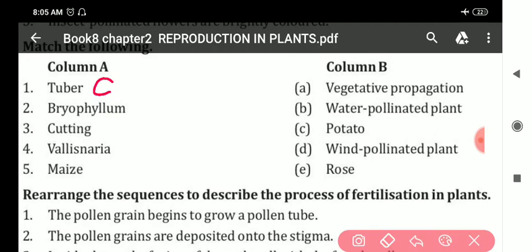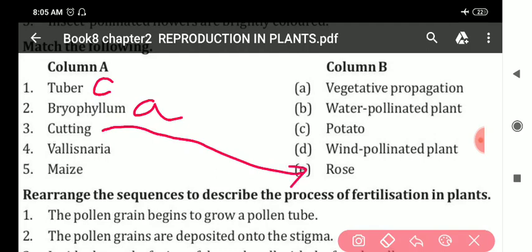Answer is A, vegetative propagation. For bryophyllum, answer is A, vegetative propagation. Next, for cutting, the answer is rose, E. Cutting, the answer is rose. E. This is the answer.